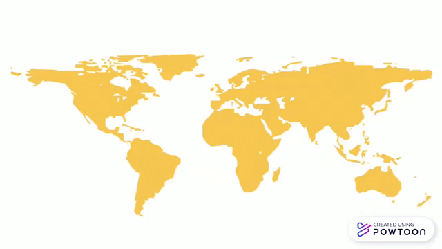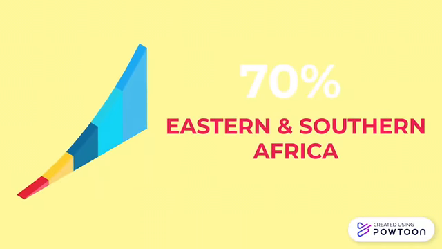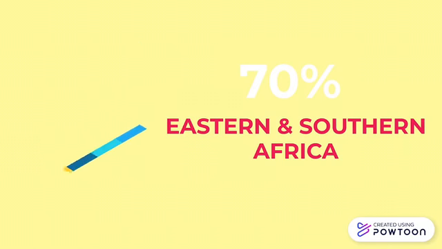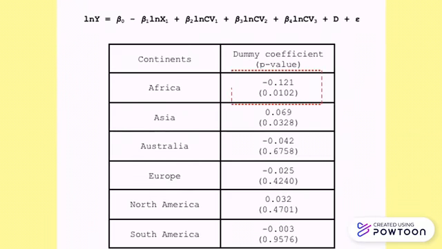When we look around the world, the problem of the development of sanitation is always associated with the Africa region. Based on UNICEF publications, more than 70% of the population in Eastern and Southern Africa have no access to basic sanitation services. So, we are interested in measuring the big impact of geography on sanitation services. We divided all of the countries based on the continents, so there are 6 areas, excluding Antarctica, that we use to measure. We use dummy variables to quantify the data for the continents.